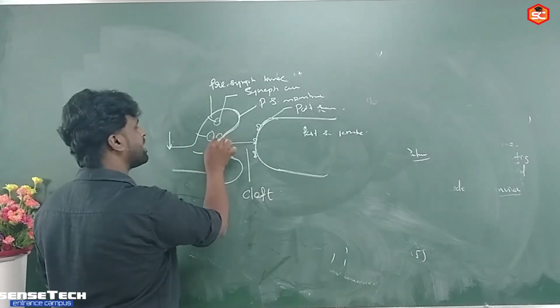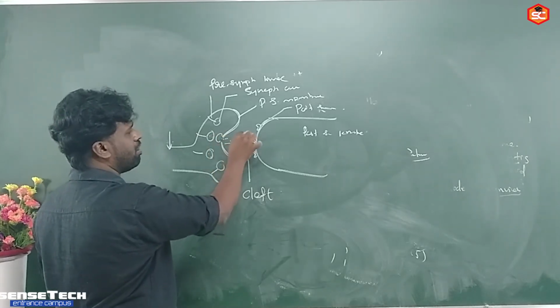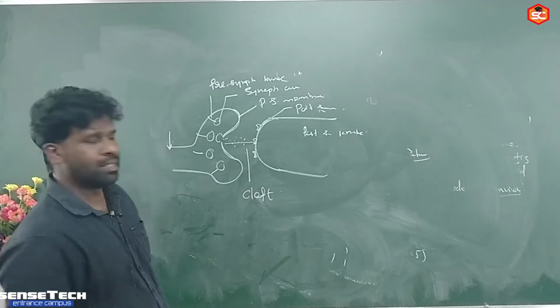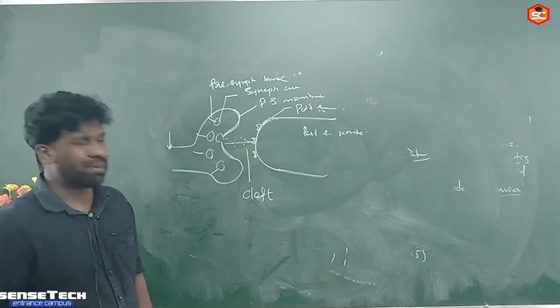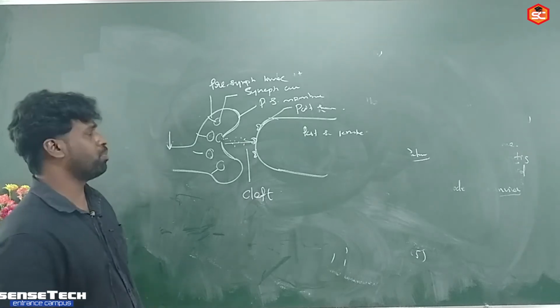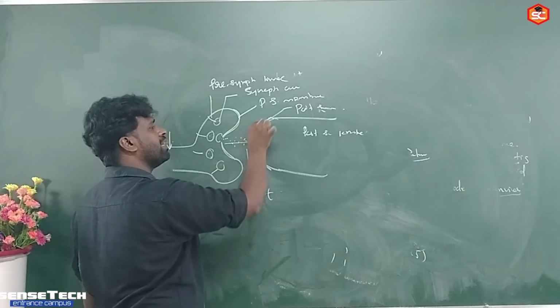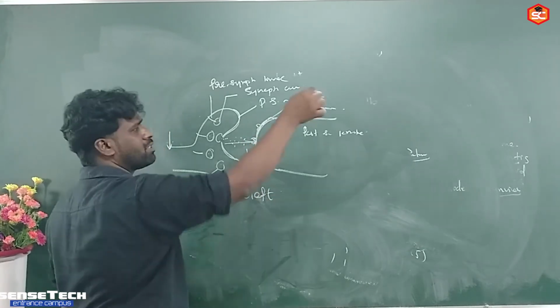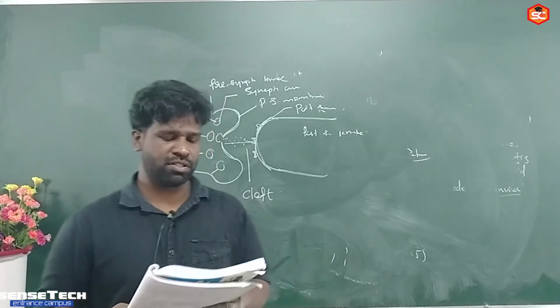So the synaptic vesicle moves to the presynaptic membrane, ruptures and releases the neurotransmitter into the cleft. This signal is received by the postsynaptic receptors, and an action potential forms in the postsynaptic membrane, and this impulse is transmitted to the next neuron. So here the sketch of a synapse is given below.